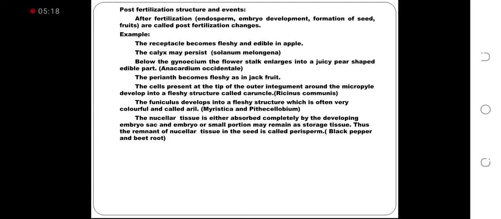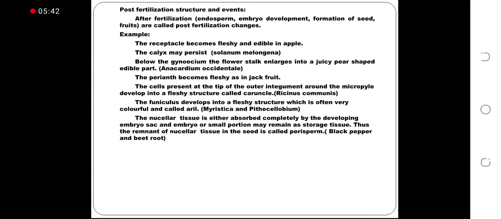Post-fertilization structure and events. Before this we have seen about the fertilization. Here the post-fertilization structure and events. After fertilization, endosperm, embryo development, formation of seed and fruits are called post-fertilization changes.